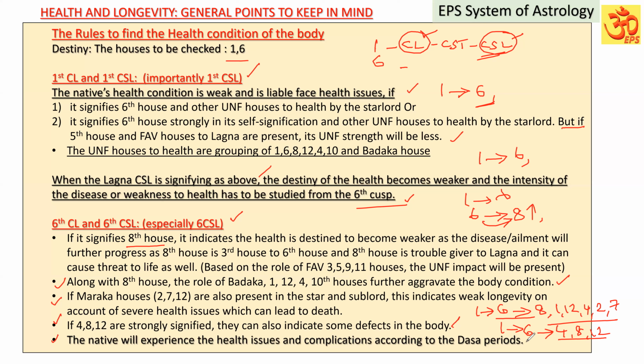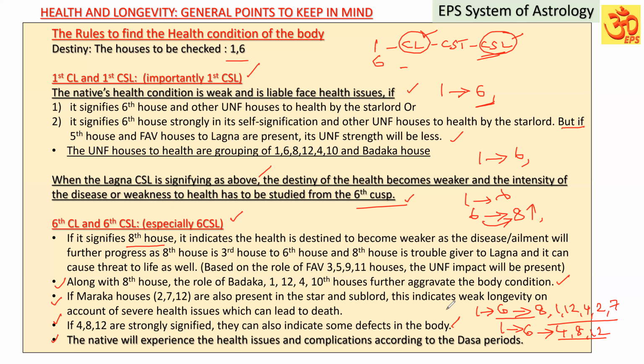That we have to keep in mind, because when the native is going to experience such health issues, the destiny signifying, during the supportive dasa bhukti periods, until that dasa is running, that native will have some weakness in the body and some health issues, but not to the aggravated level that cannot lead to threat also.